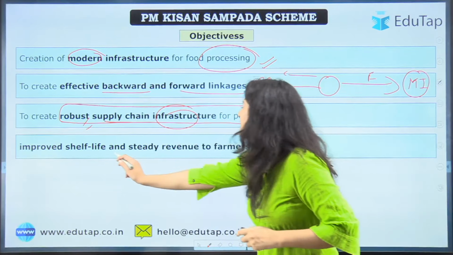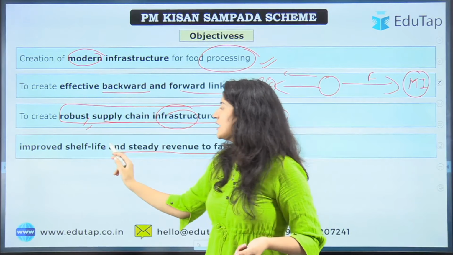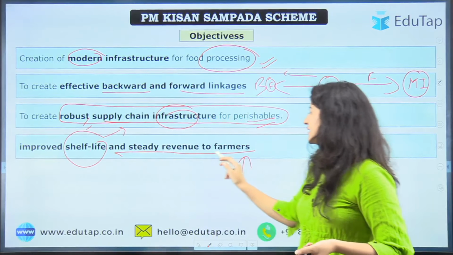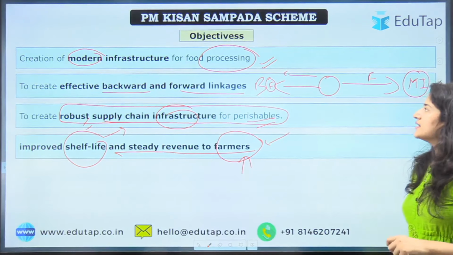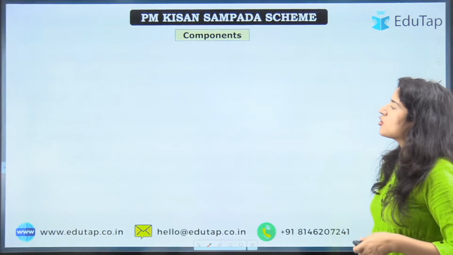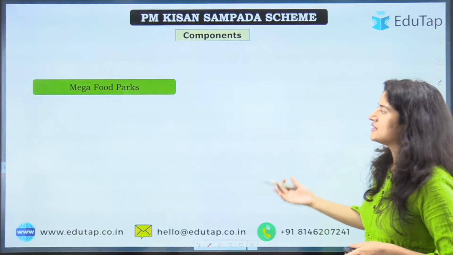And then improved shelf life and steady revenue to farmers. Okay, because of these steps, shelf life will be increased and the farmer will have a steady revenue by this. Okay, so now let's look at the components. These are the components you just need to read, and these are very easy to understand.